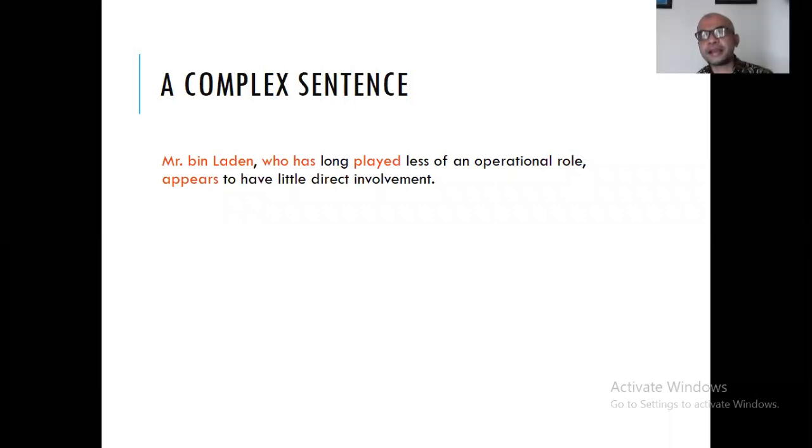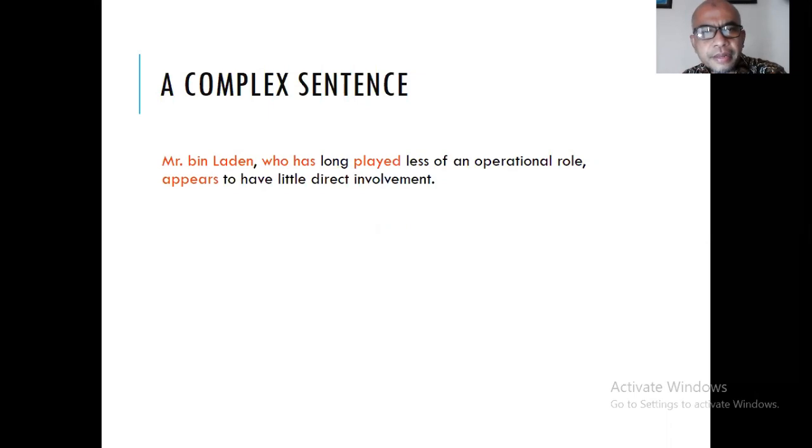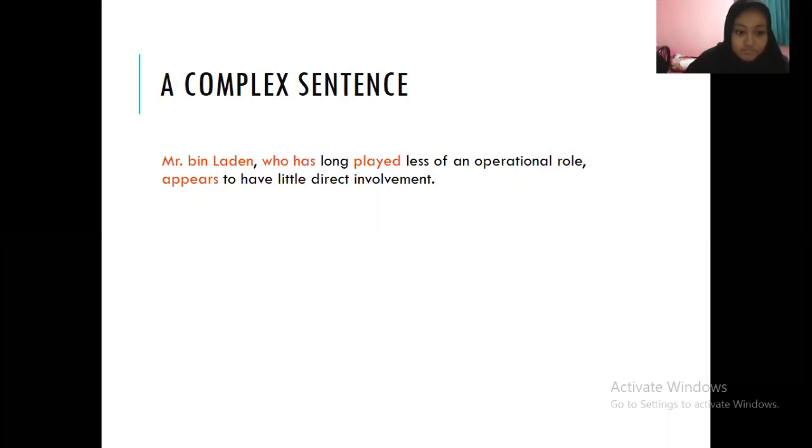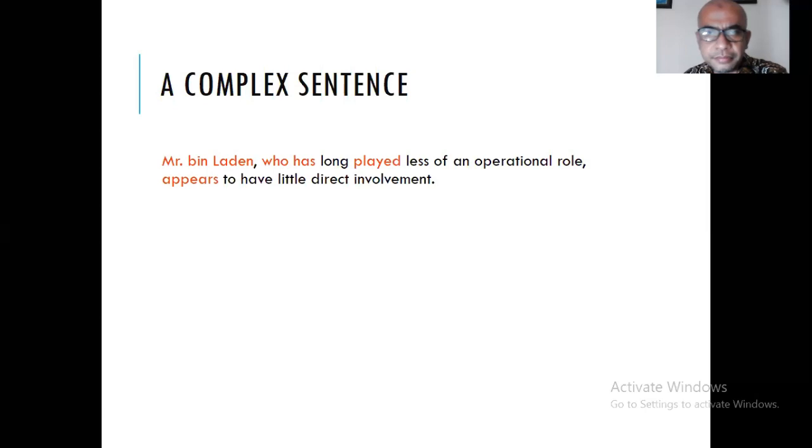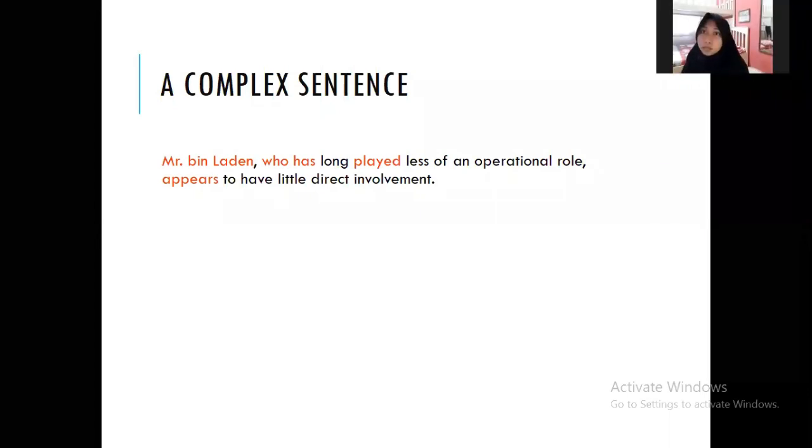Oke, no problem. Yang lain ada yang bisa bantu? Mr. Bin Laden yang telah lama. Long is lama, right? Not panjang, lama. Yang telah lama memerankan. Less itu kurang ya. Jadi telah lama tidak begitu memainkan peran operasional.